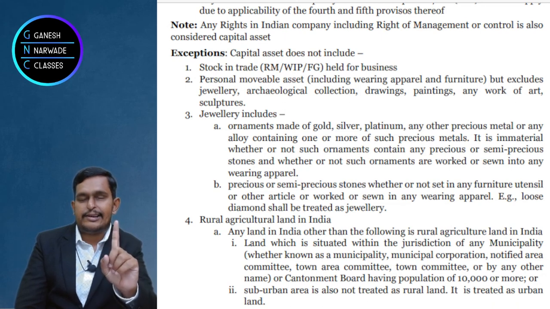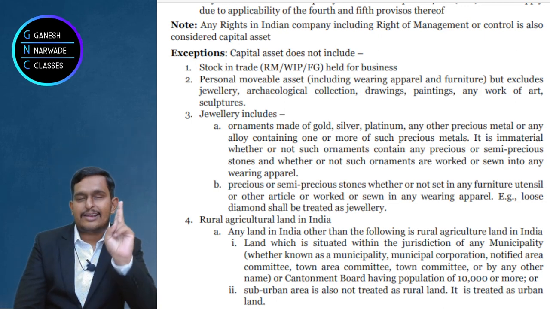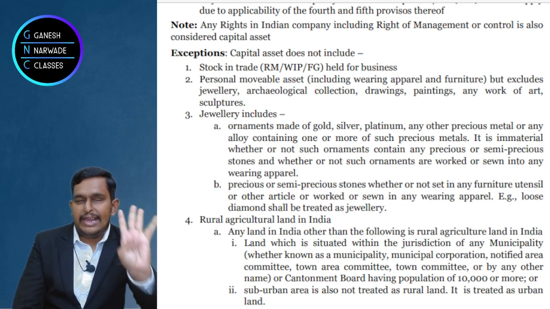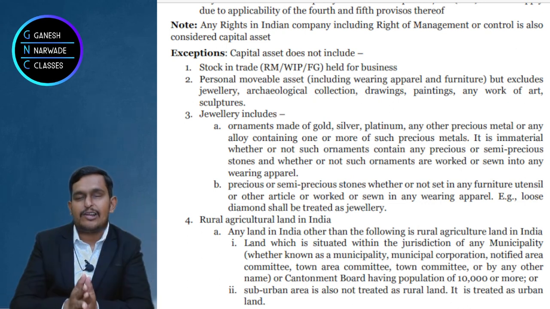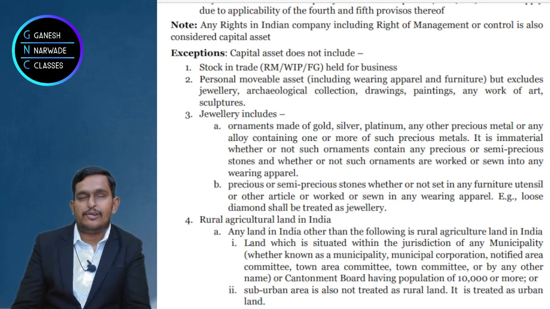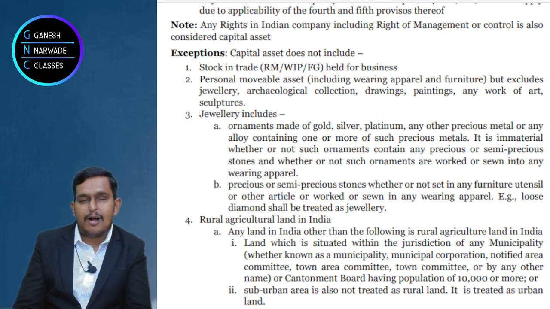I'll discuss it in detail, don't worry. Jewelry, first one. Second one, archaeological collections. Third one, drawings. Jewelry, archaeological collections, drawings, paintings, sculpture, work of art. Okay? So we should remember these 6 things like this. Let me repeat with you: jewelry, archaeological collection, painting, drawing, sculpture, work of art.